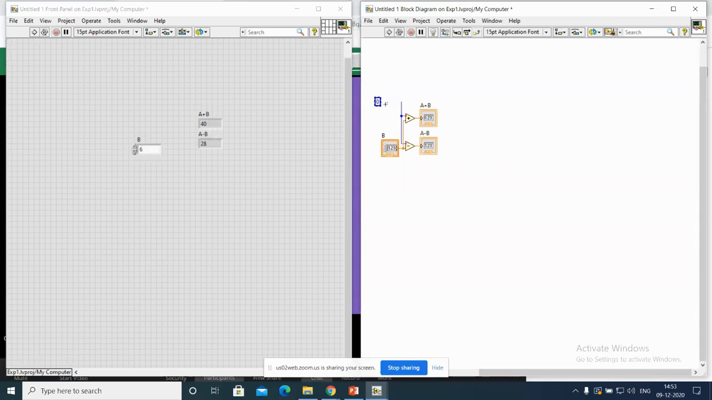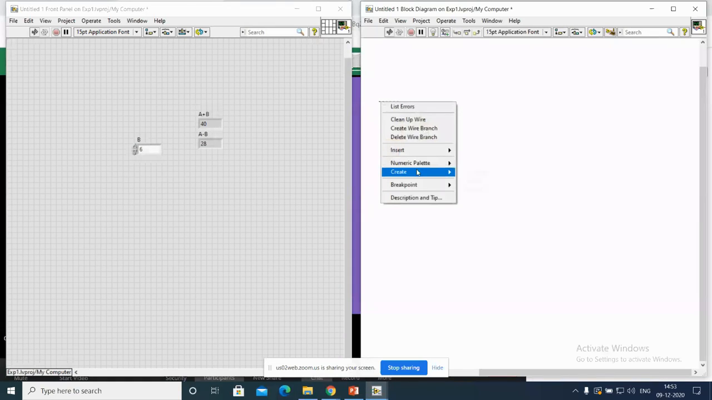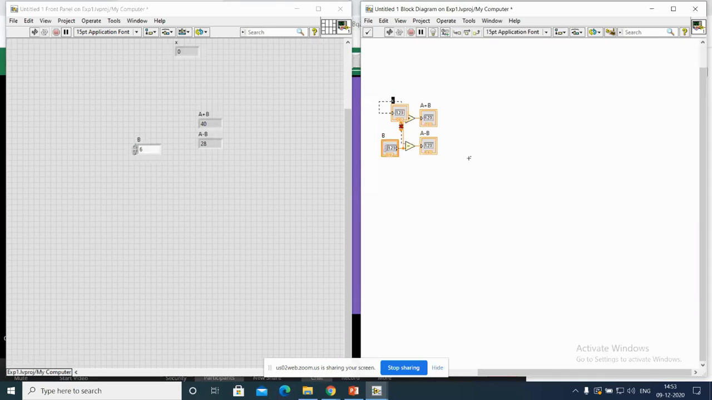But this value is fixed here. What I have given, 34, right? So you can't change this value in the front panel, but still you will get that value. Same thing. It is constant. If you use a direct indicator, the connection is going to vanish.